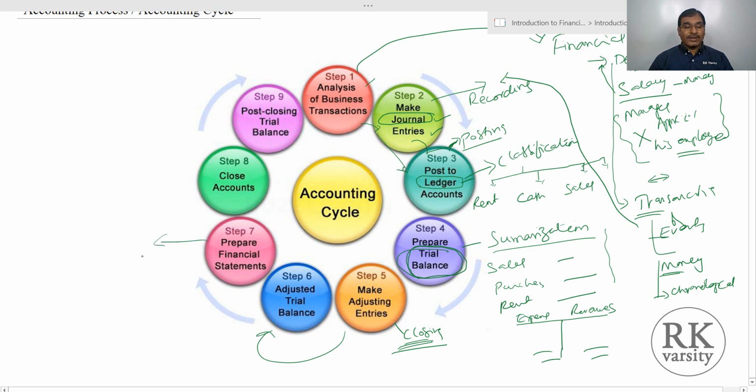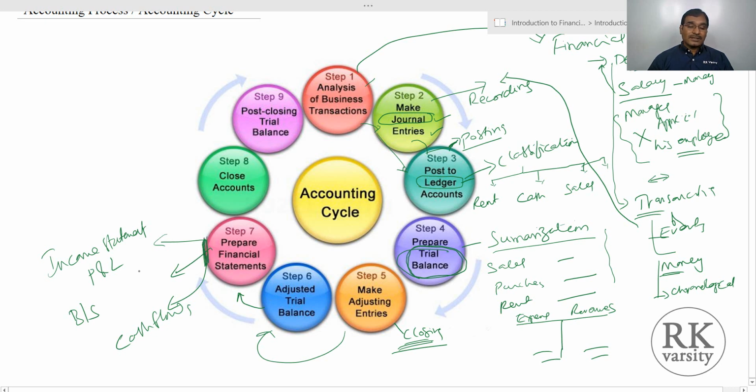Then we prepare various financial statements. Our financial statements include the income statement, also called a profit and loss statement. Then you have a balance sheet. Then we have a cash flow statement. These are the different financial statements we prepare based on the information that we receive from the adjusted trial balance. In the sense, the adjusted trial balance will help us prepare these different financial statements.